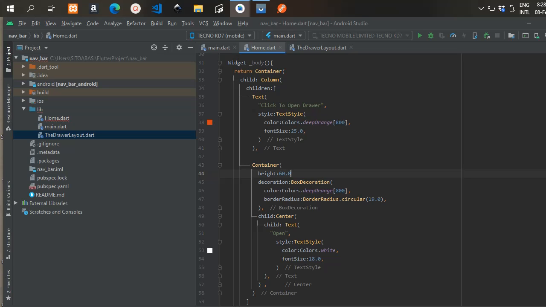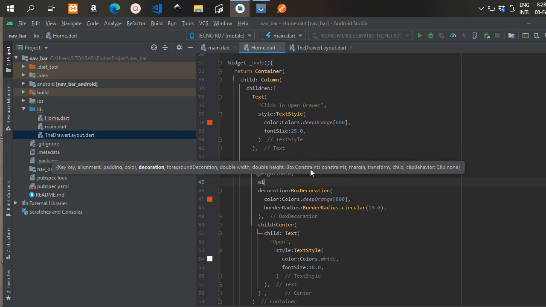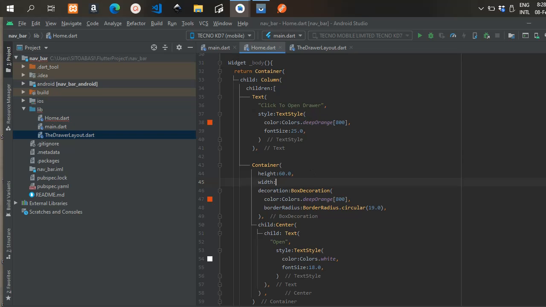The child for the container is going to be a text widget. In the text we're going to write open. We're going to copy the style from the previous text and use it here so that we save time.